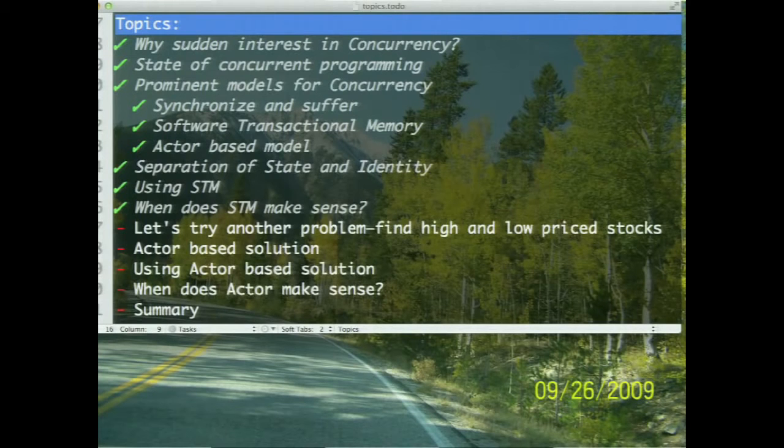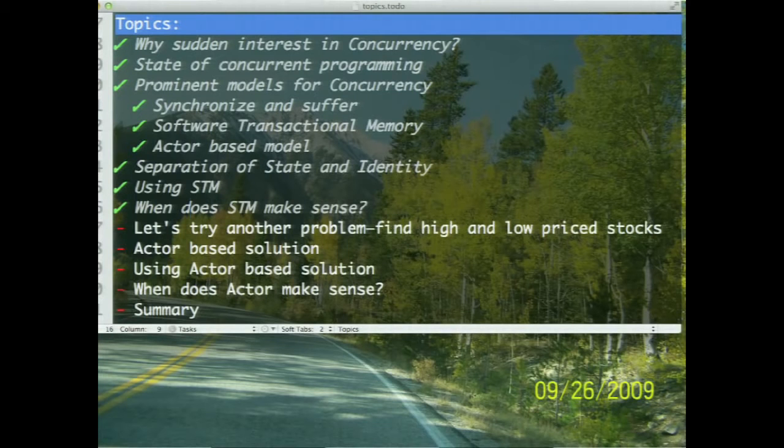STM is an interesting solution, and it is very useful when you have frequent reads and frequent writes, but very infrequent write collisions. Meaning, you can have concurrent reads and concurrent writes as long as they don't step on each other. Think about this as, we have three doors in this room. I could be exiting through the right door and you could be exiting through the left door, and we don't have to yield to each other.